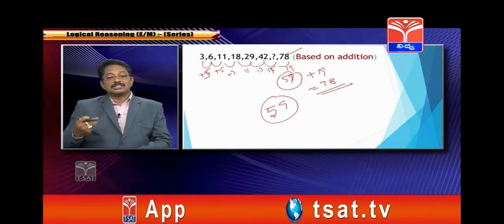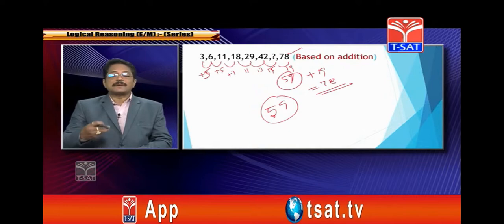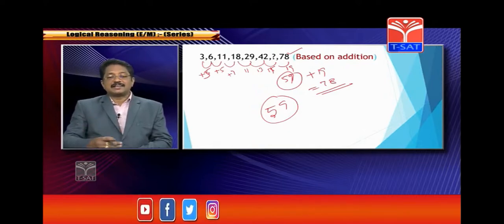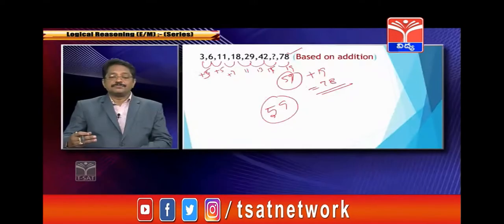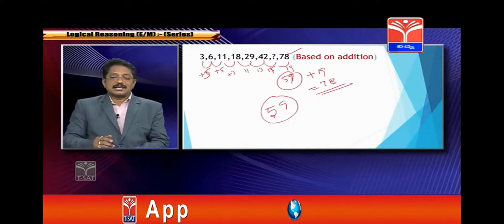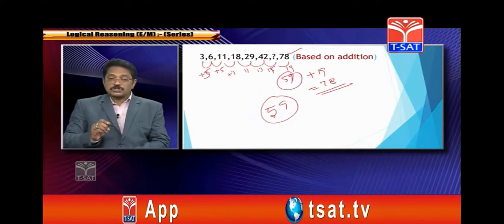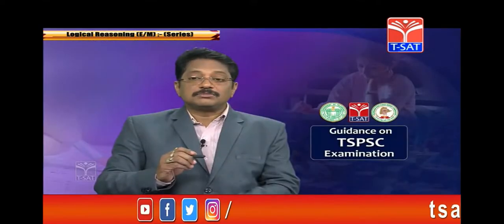Here, see how it increases with respect to the prime numbers: 3, 5, 7, 11, 13, 17, 19. This is very important. You have to understand that the question is based on addition, and you have to recall the prime numbers also. This is the most important.